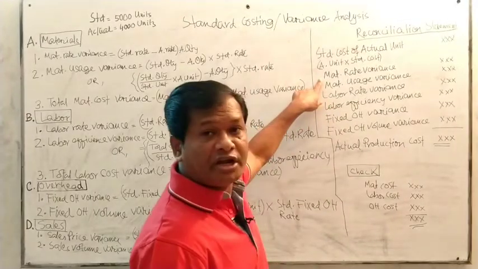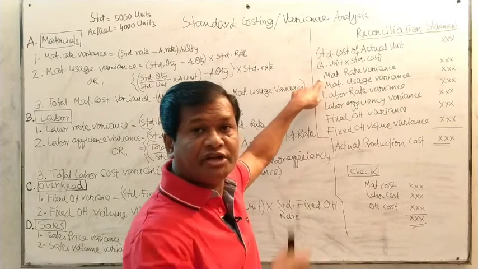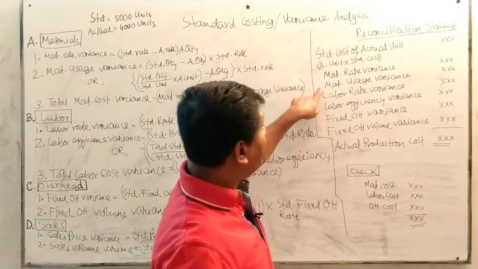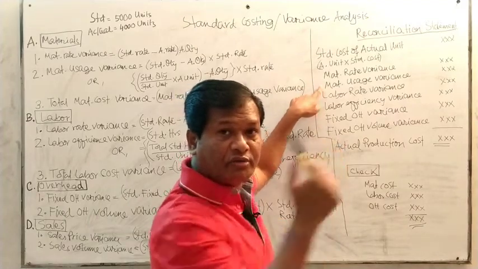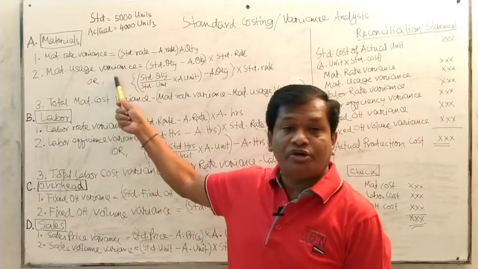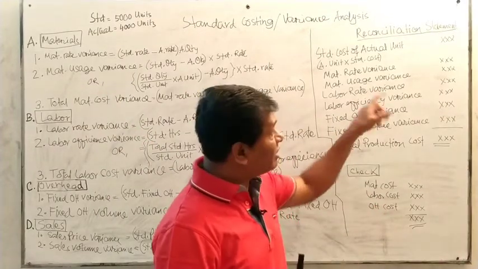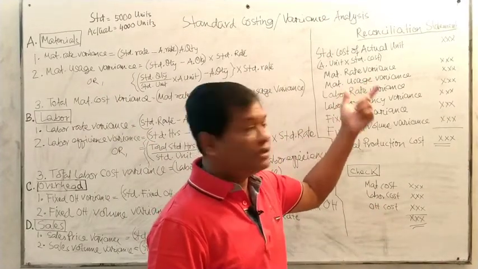So maybe the material rate variance was favorable. Right now it is to be subtracted. Maybe the material usage variance, this is already calculated over here. So maybe it is adverse. Right now it is to be added up.